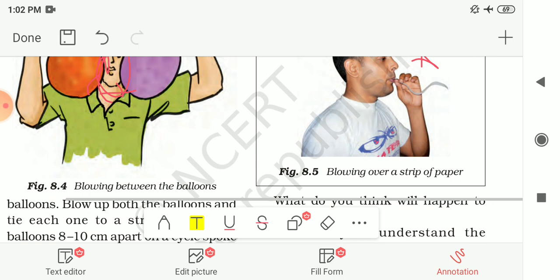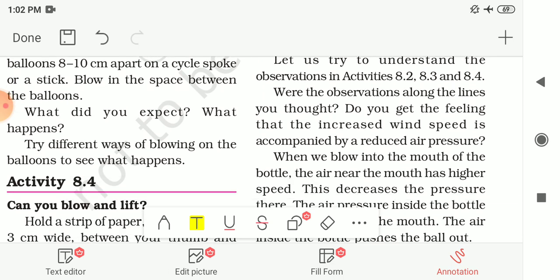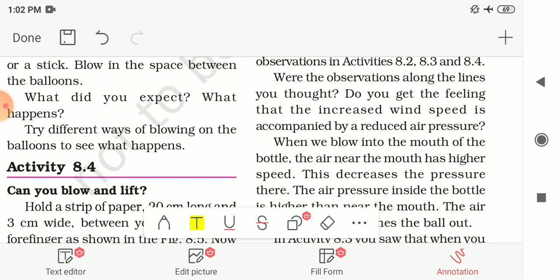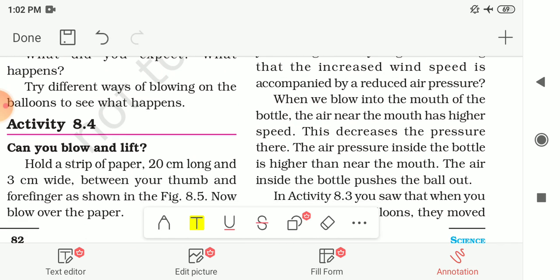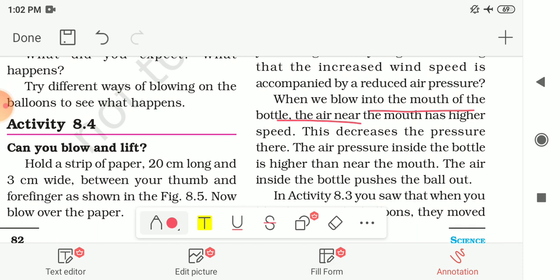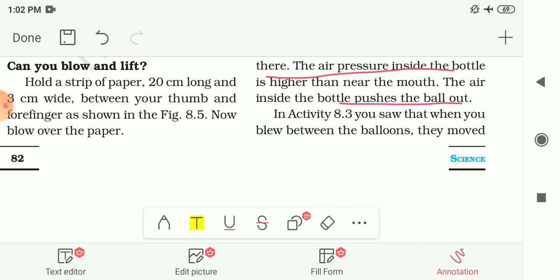Here is the conclusion of these three activities given to you. Were the observations along the lines you thought? Do you get the feeling that the increased wind speed is accompanied by a reduced air pressure? Yes, you can say that the increase in wind speed reduces the pressure. And when we blow into the mouth of the bottle, the air near the mouth has higher speed, and this decreases the pressure there. The air pressure inside the bottle is higher than near the mouth. So the air inside the bottle pushes the ball outside.